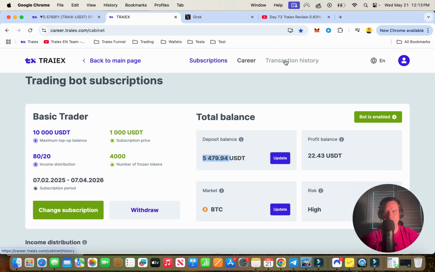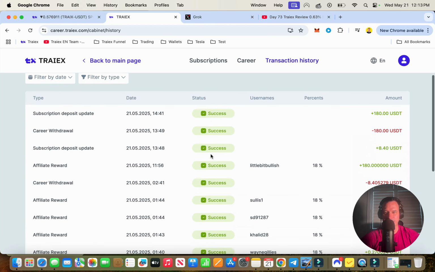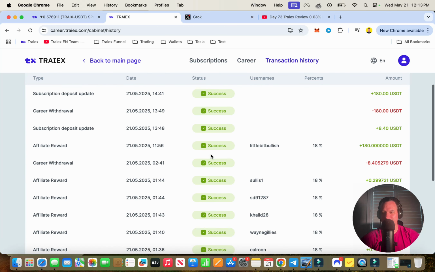So we'll go over transaction history. We'll figure that out because that's not fair to the daily percentage if I count this $180 in there when it's only been in there for 14:41, which is the server time. It's been in there for like 2 hours, right? So not that long. And then this here, also again, it hasn't been in there for 24 hours. So I can't count that.